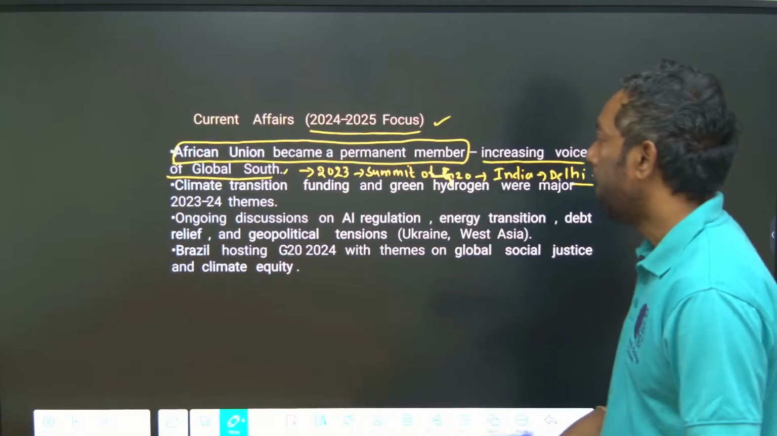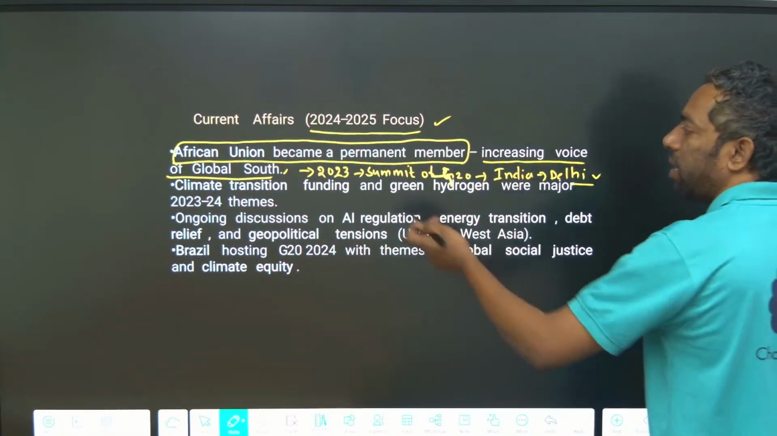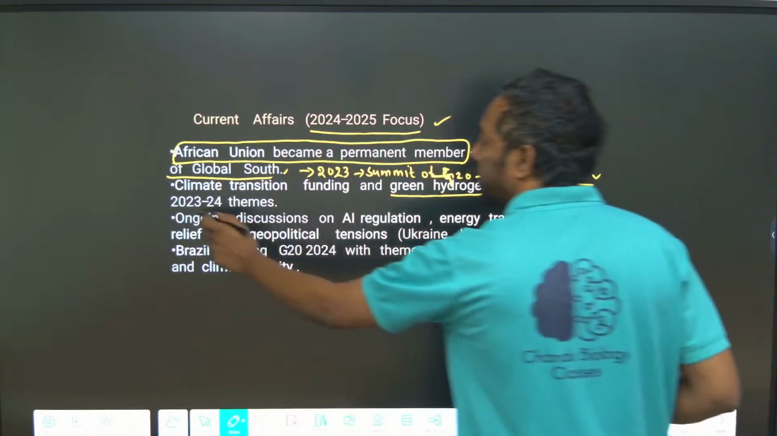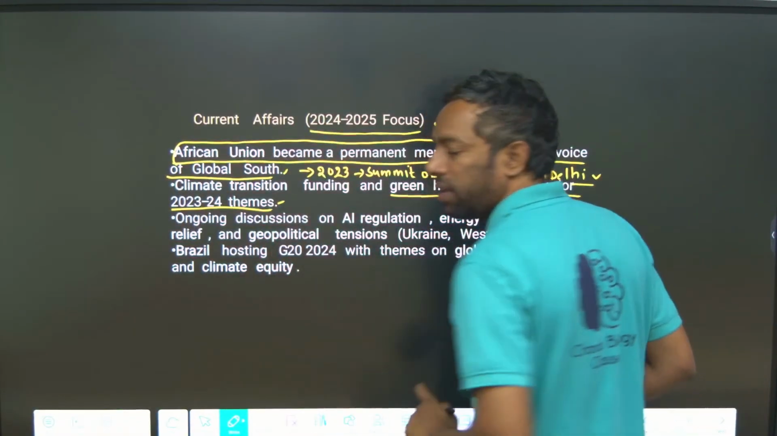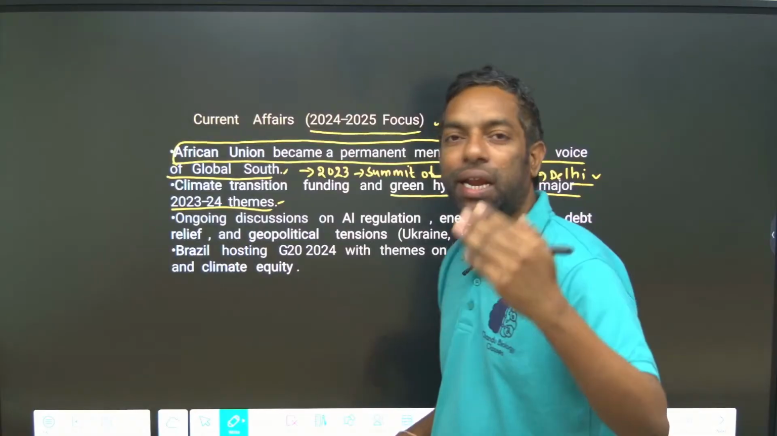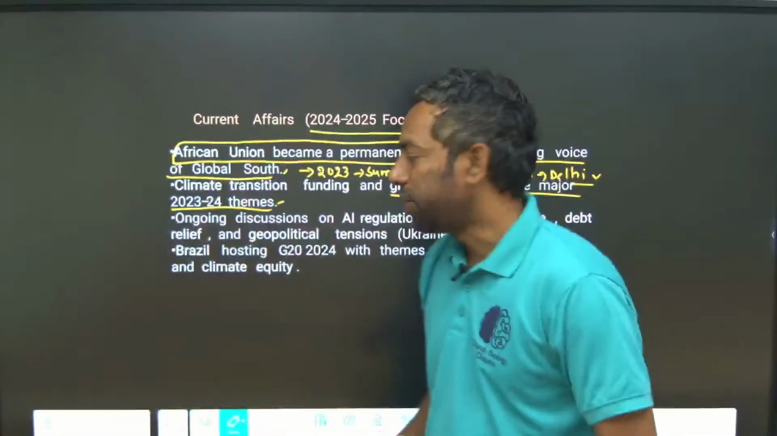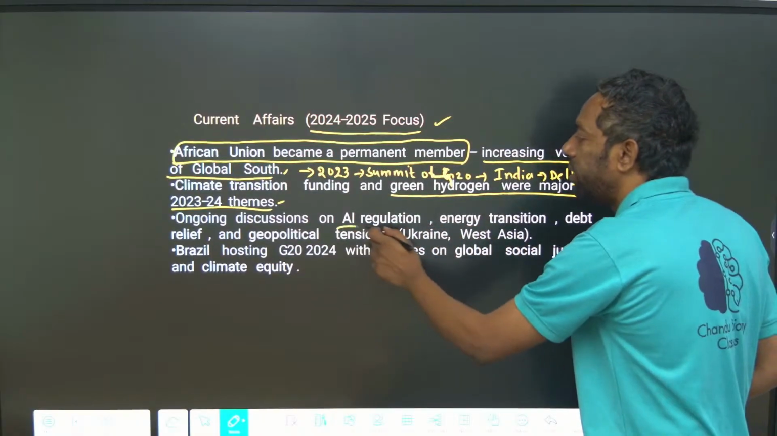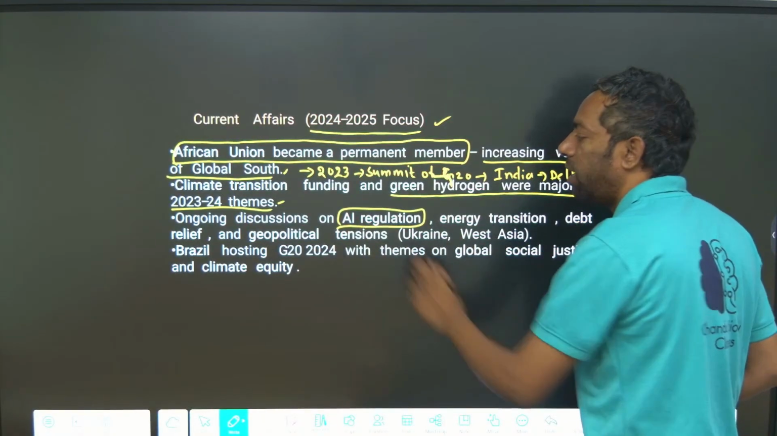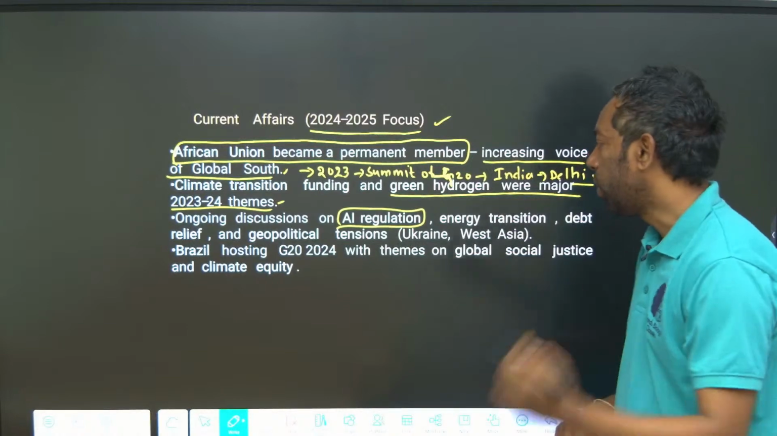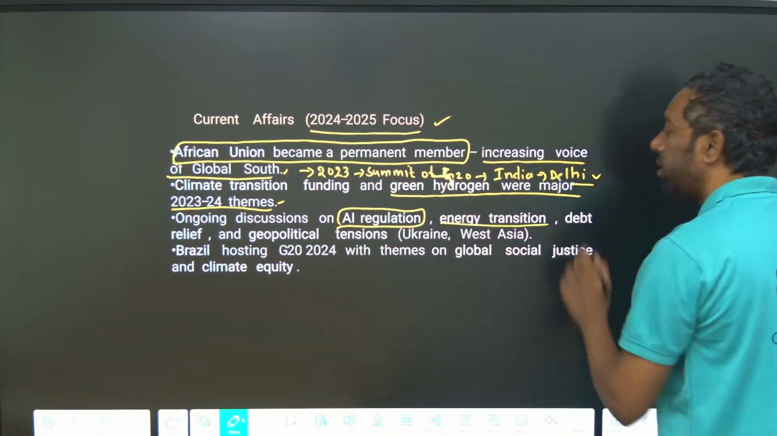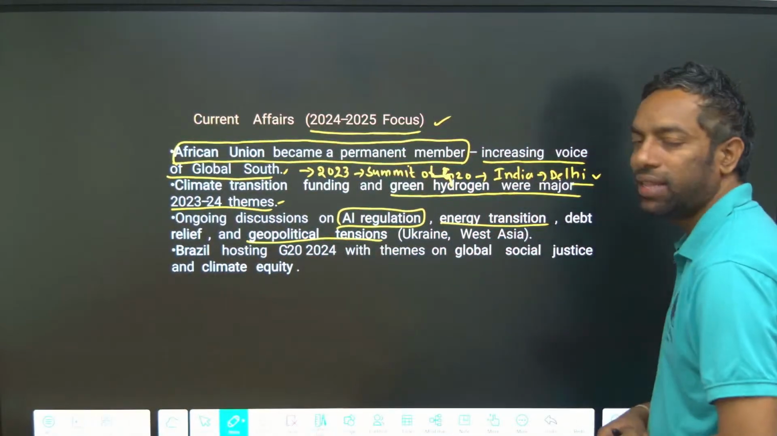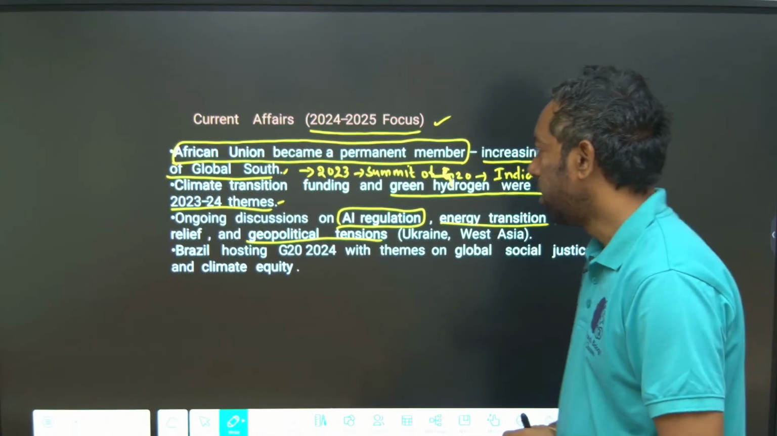And climate transition funding on green hydrogen was a major initiative in India. At the India Summit, there was green hydrogen and climate security, and ongoing discussion on AI regulation, artificial intelligence regulation, energy transition and geopolitical tensions, where Ukraine and Russia.